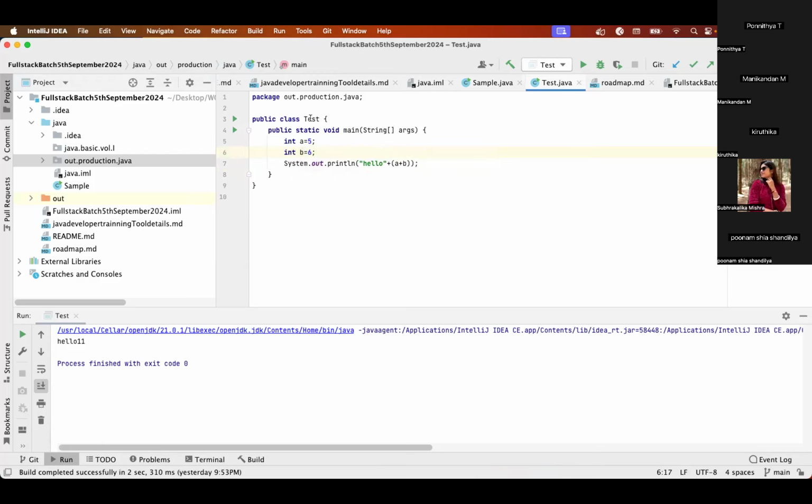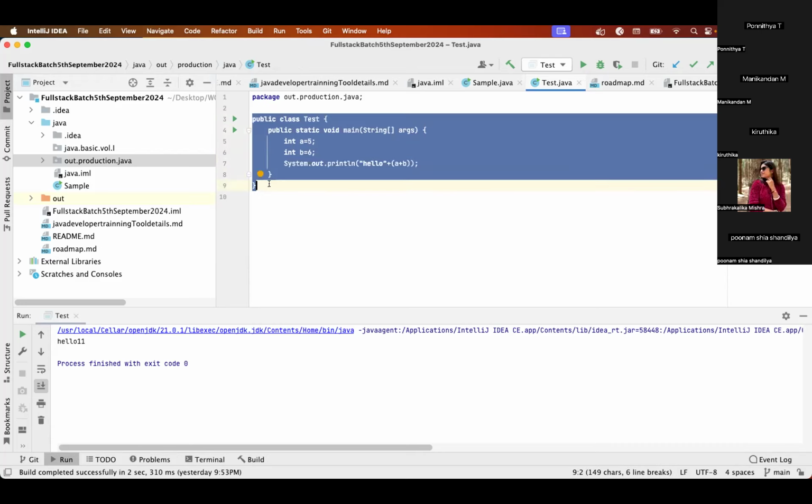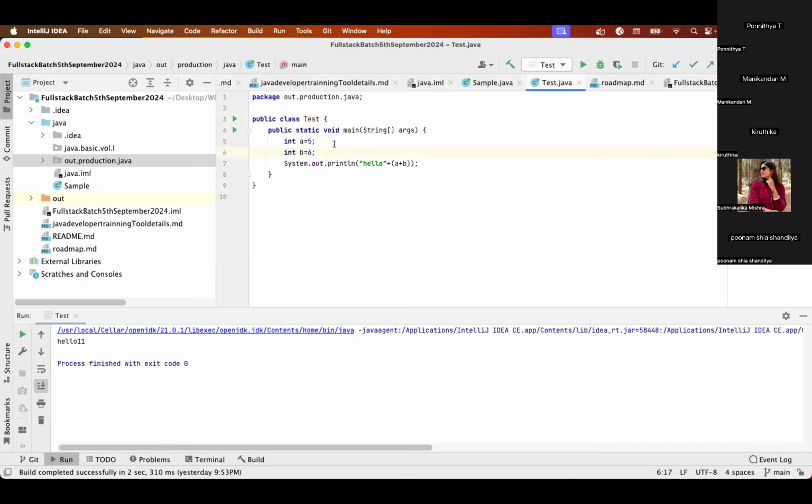If you see this line, the first line is one instruction. The second line is also an instruction. Third, fourth, fifth, sixth, seventh. When we combine all these instructions, it becomes a program. This program communicates with whom? This program communicates with the operating system. When you run this program, the operating system will execute these instructions, perform the task, and you will get the output. Clear?